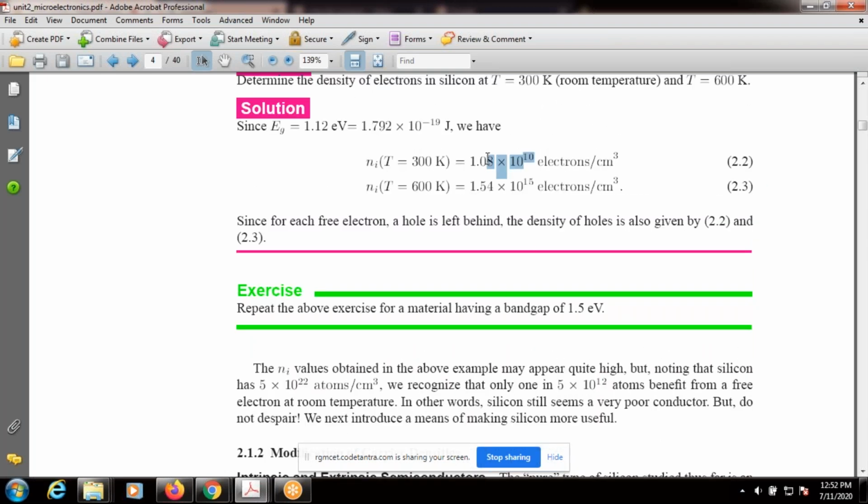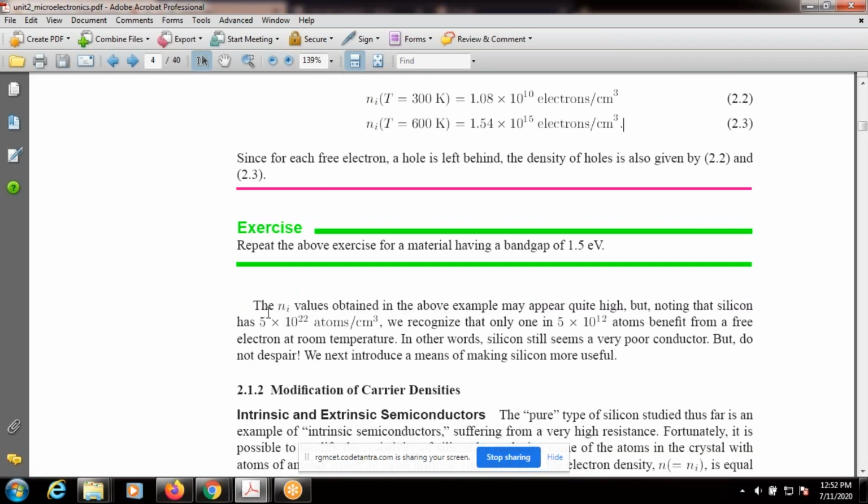We may think that this number is very large, but that is not true. Observe here. The Ni values obtained in the above example may appear quite high, but note that silicon has 5 into 10 power 22 atoms per cubic centimeter.